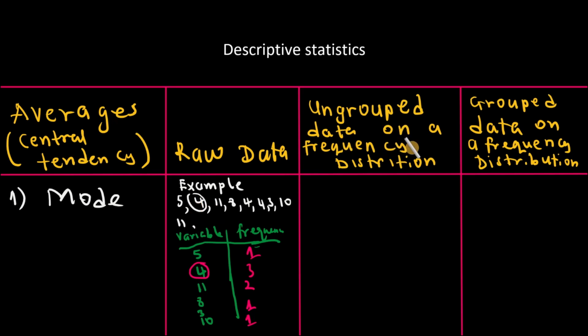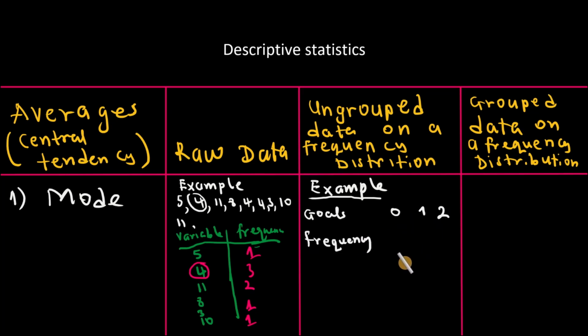Ungrouped data on a frequency distribution means data which is not in classes with their corresponding frequency on a table. Like for example, let's say the number of goals scored in a football competition and their corresponding frequency. Let's say 0 goals, 1 goal, 2 goals, and 0 goals occur 6 times, and here we have 9 and 3.